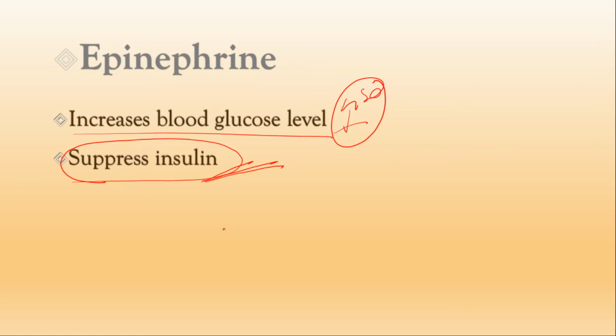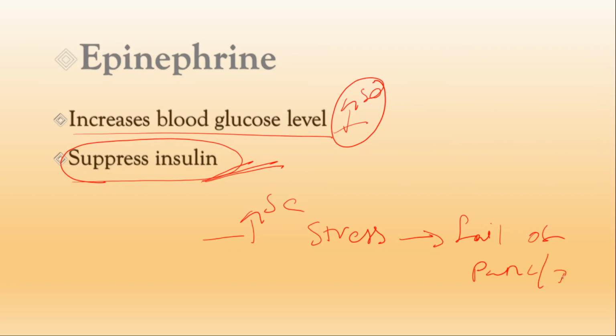So it states that an increase of stress will lead to failure of the pancreas or insulin. So take care about this. If you are in stress, that will increase the blood glucose levels, but it will also suppress the insulin secretion. That is a very, very dangerous effect, right?